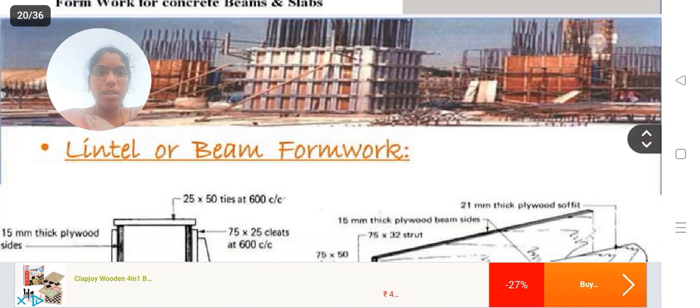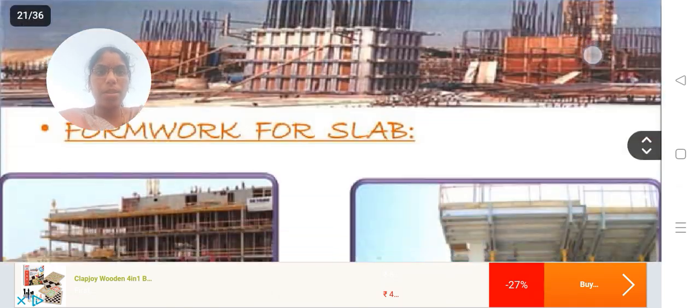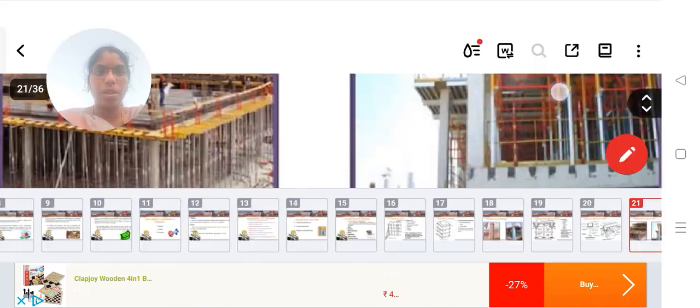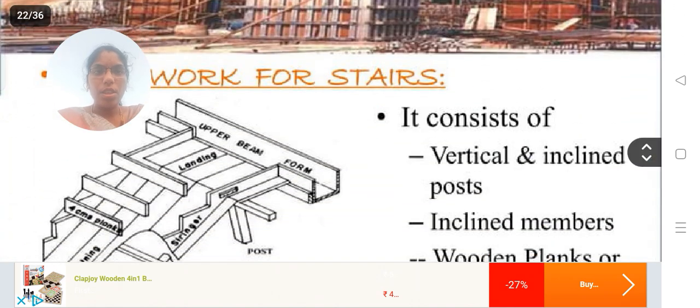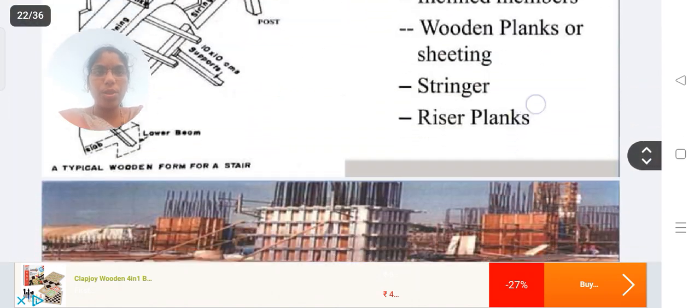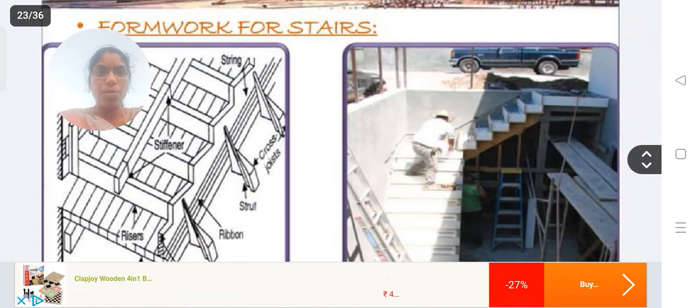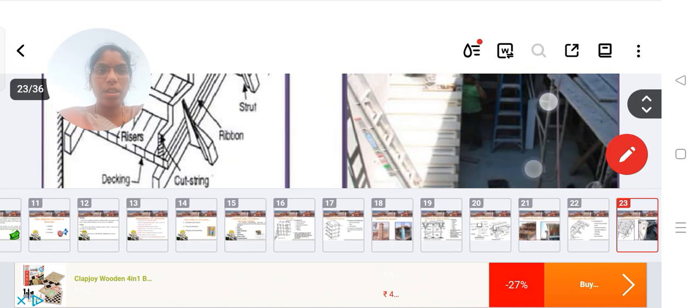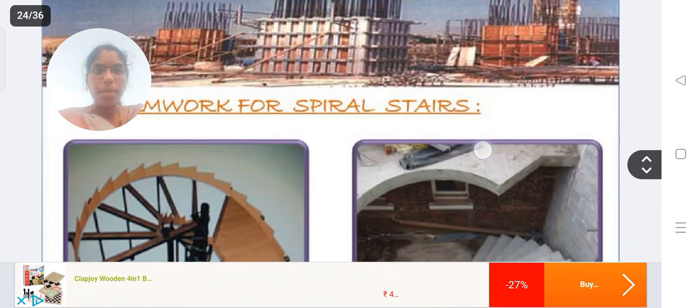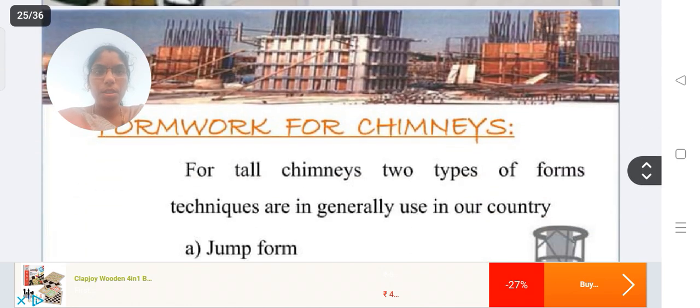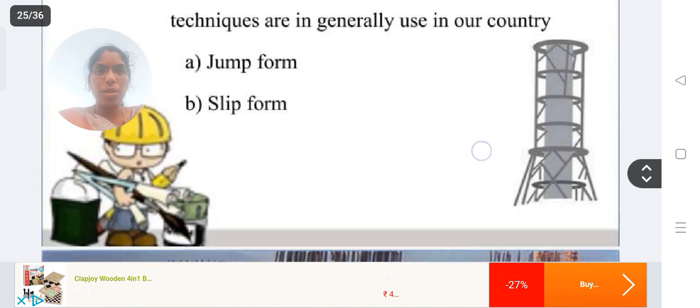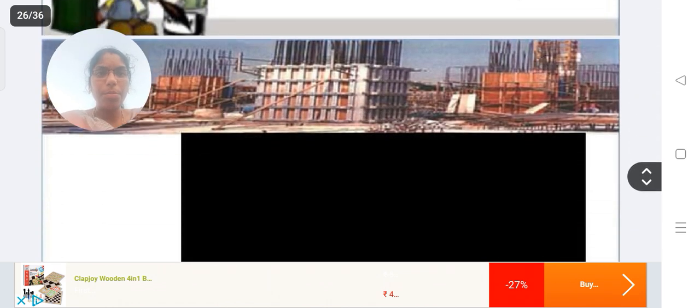Slabs: these are a few examples as shown here. For staircases also we follow different terminology. For chimneys we use jump form and slip form.